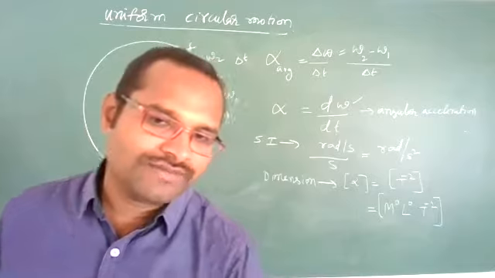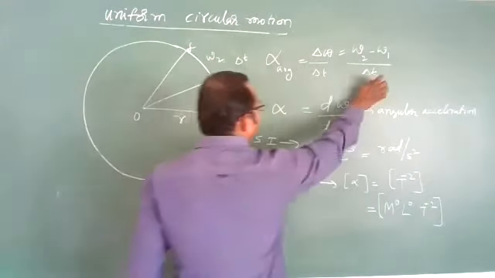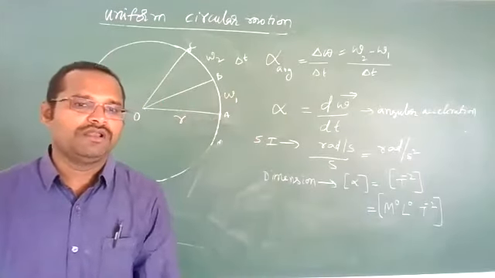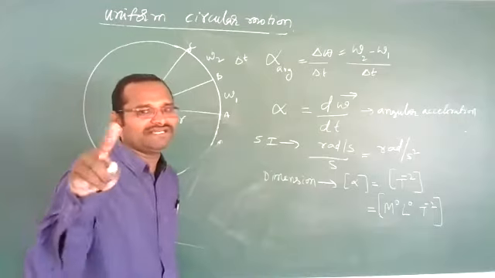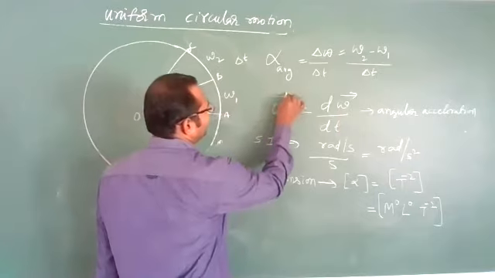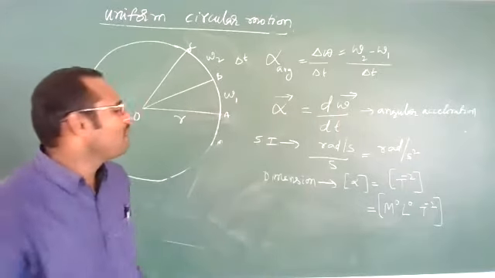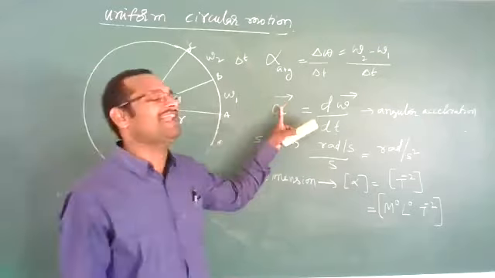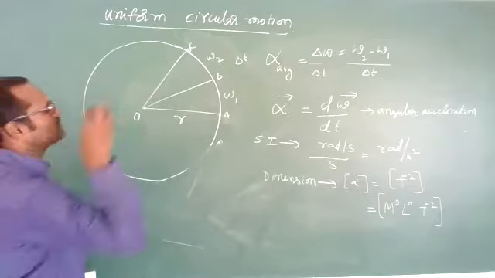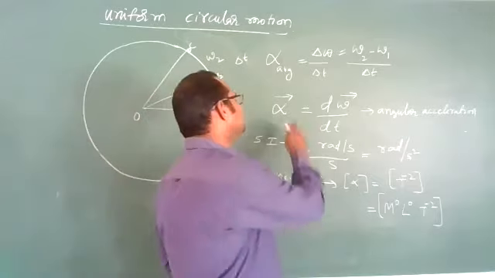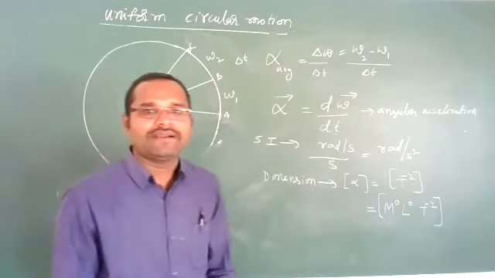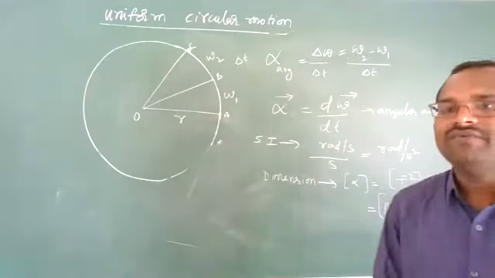Okay, so you know that this is a vector quantity. If d omega is very small, then d theta is very small. Small angular velocities are vectors, so angular acceleration is also a vector quantity. What is the direction? The direction of alpha is in the direction of omega. Omega direction is along this axis, so the acceleration direction is also along the axis. Angular acceleration is an axial vector.